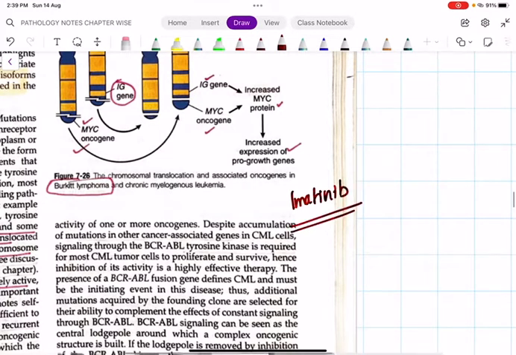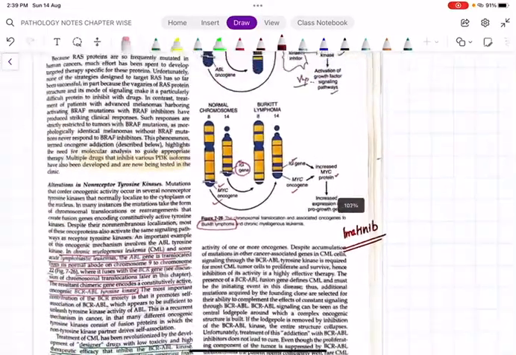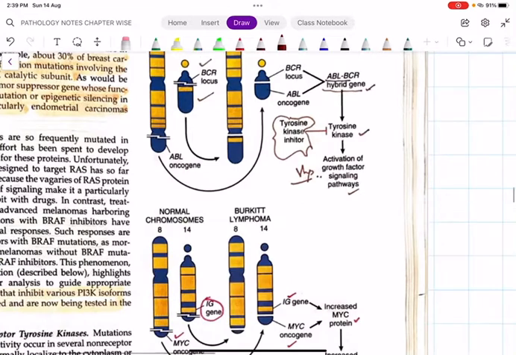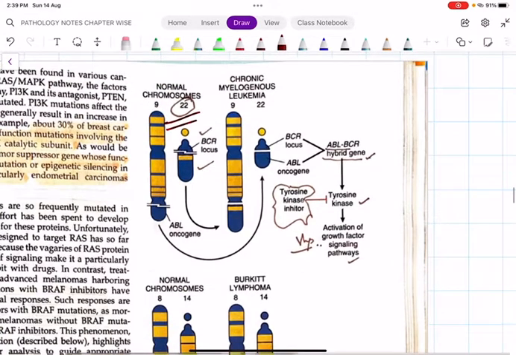Okay, these are tyrosine kinase inhibitors. This has been shown to have very good efficacy against the treatment of chronic myeloid leukemia. See, in chronic myeloid leukemia, you can see the 9;22 translocation. Okay, remember the ABL gene.